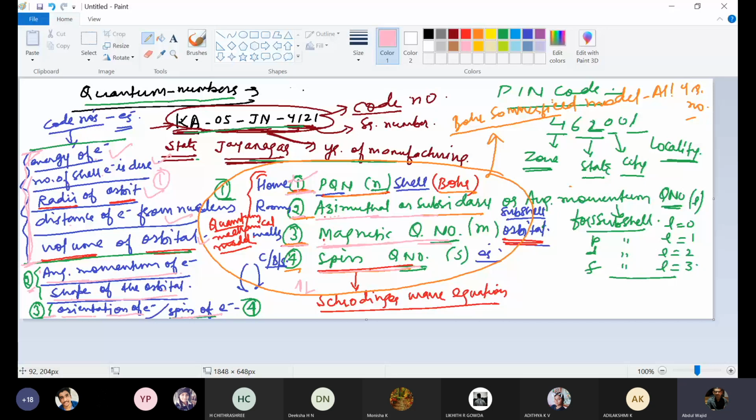Fine. So that's all for today. In the next class, we will talk about the remaining portion of quantum numbers, and then we will talk about the atomic models. Different atomic models which we discussed here: Bohr-Sommerfeld model, quantum mechanical model, Bohr's atomic model, and many more, Dalton's atomic model, and Rutherford's atomic model. We will be discussing all this in the next class.